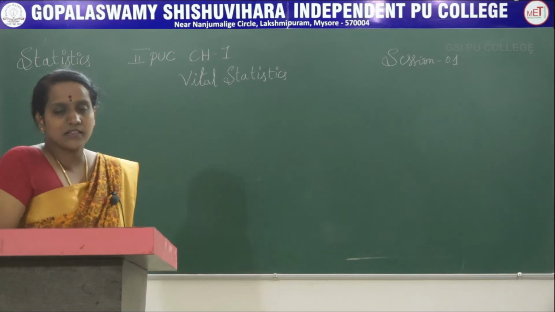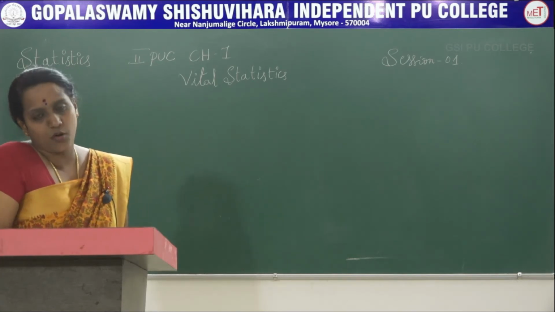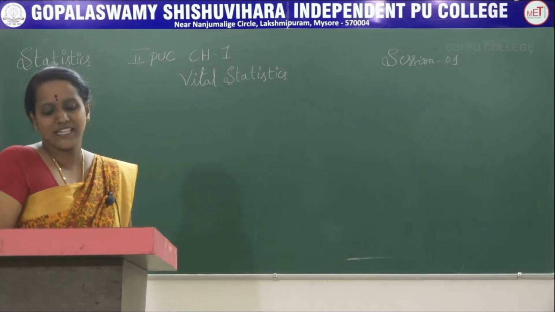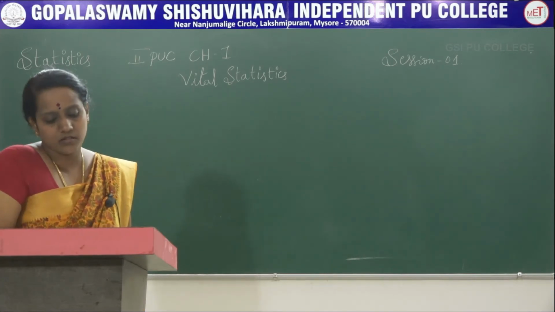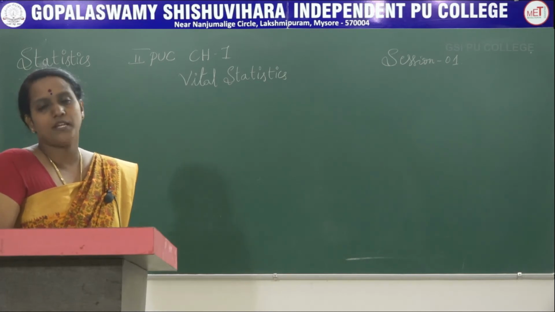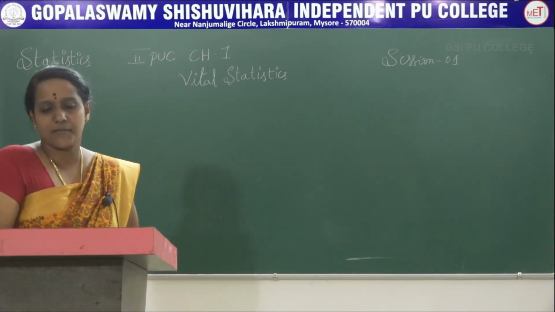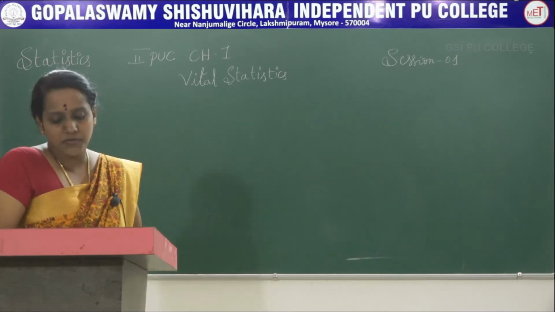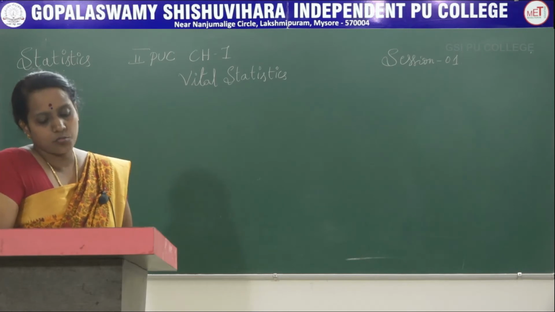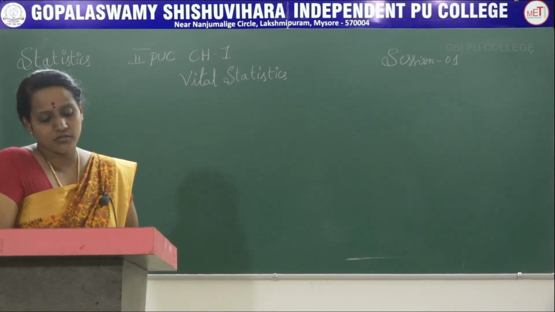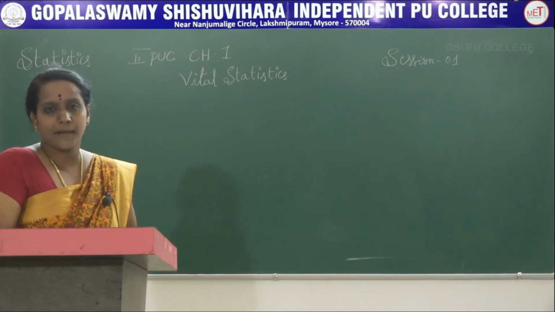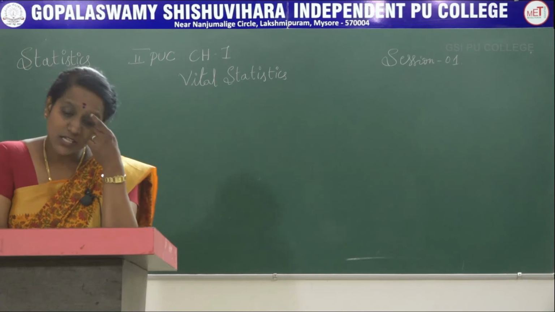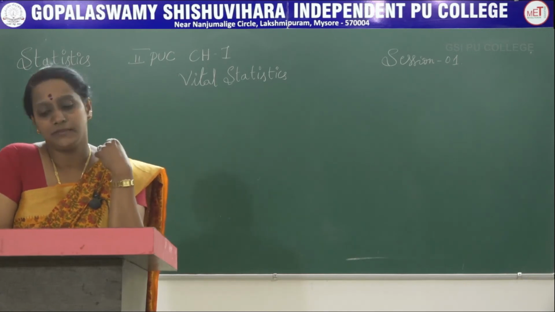Next, let's see some merits of this. It is simple to understand and easy to calculate. It does not need detailed information for computation. It indicates the rate of growth of population due to live births. These are some merits. Let's see some demerits also. It ignores the age and sex composition of the population. It takes both men and women population into consideration. It cannot be used to compare the birth rate of two or more populations. These are some demerits of crude birth rate.